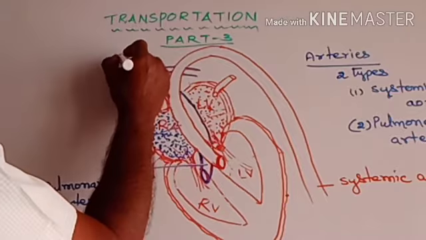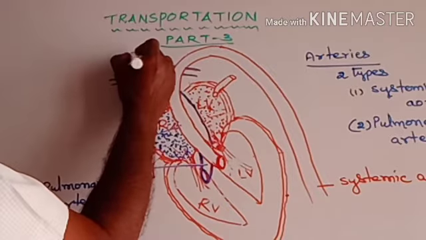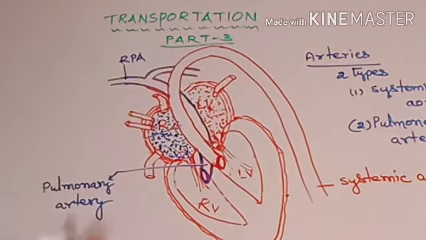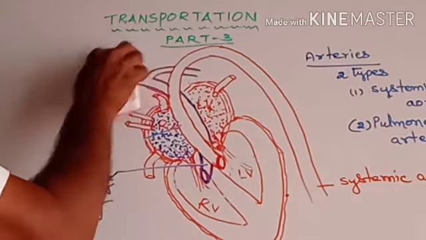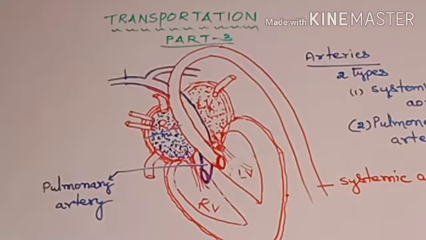One is called the right pulmonary artery. Second, the left pulmonary artery.